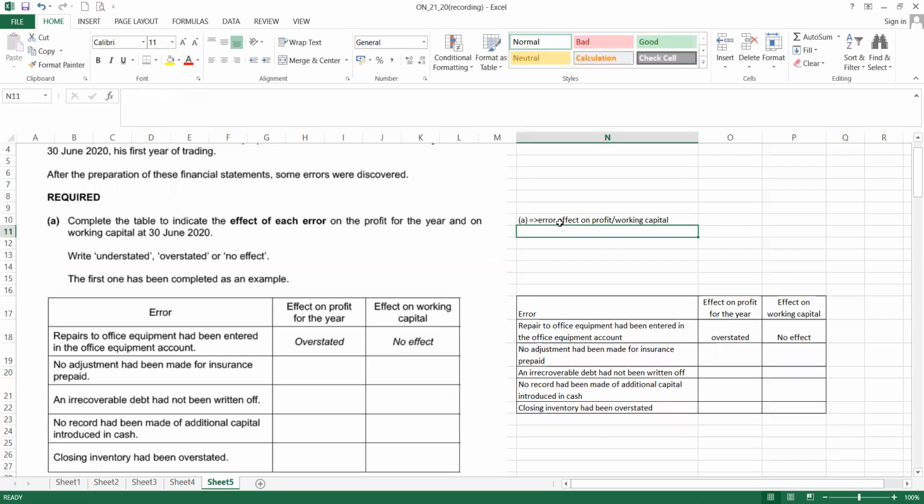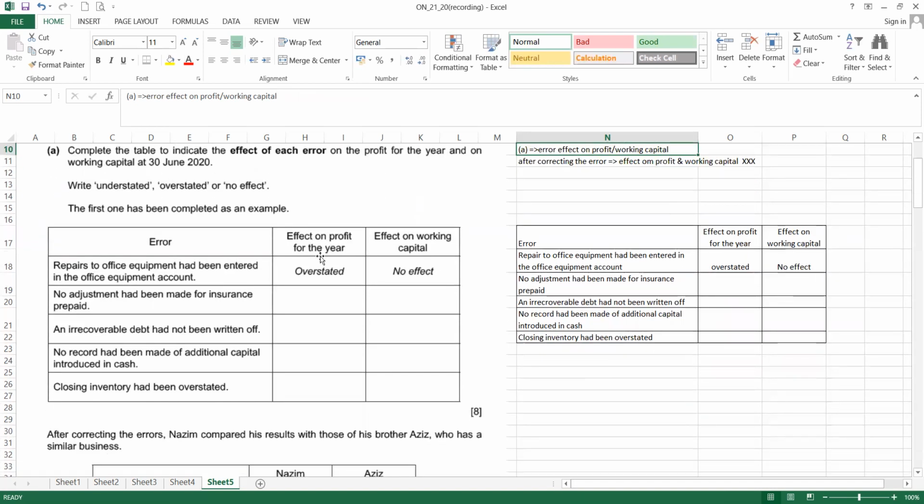Sometimes in the exam, they could also ask, after correcting the error, what is the effect on profit and working capital. But this question is the error before adjustment. What is the impact on the profit and also working capital? Write understated, overstated, or no effect.